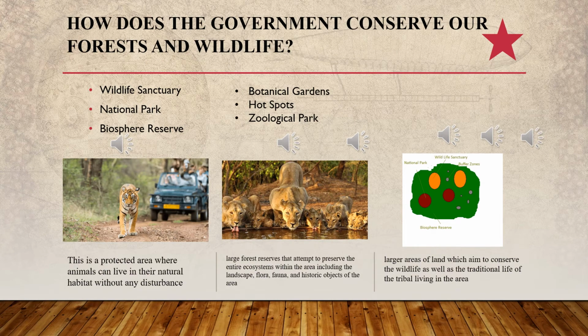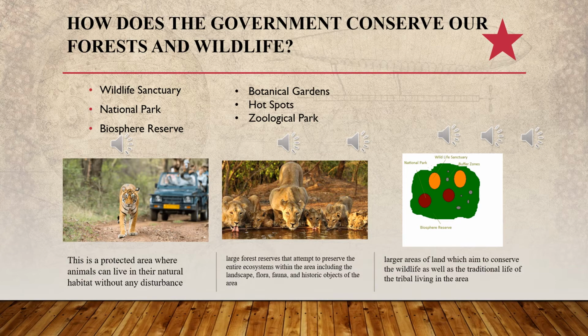So how does government conserve our forest and wildlife? To conserve our forest and wildlife, there are three main steps taken by government, or I should say these are three special areas. First is wildlife sanctuary, second is national park, third is biosphere reserve. So we will discuss these three one by one. So first we have wildlife sanctuary.